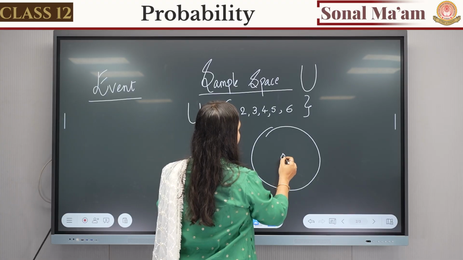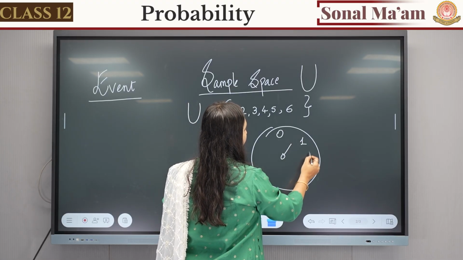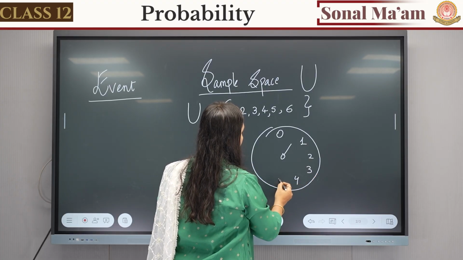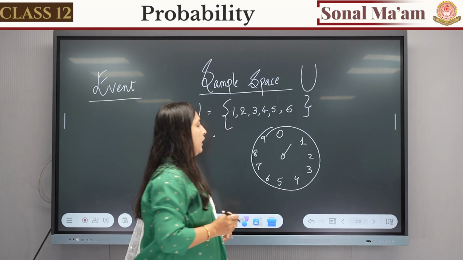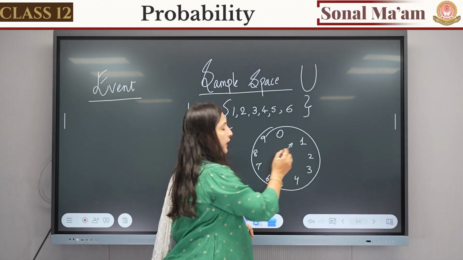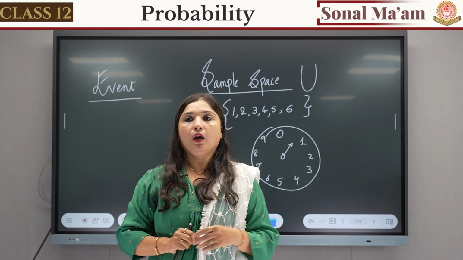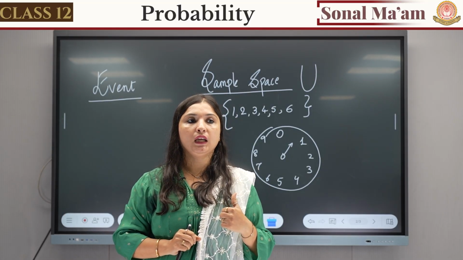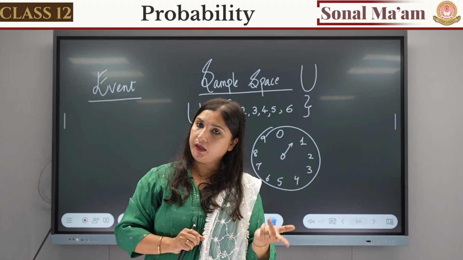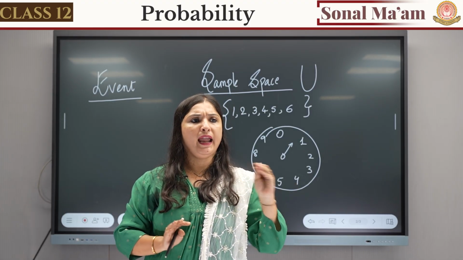Okay, there is a wheel, and we have to spin the wheel. The wheel has the numbers 0, 1, 2, 3, 4, 5, 6, 7, 8 and 9. This is a lucky wheel. When you spin the wheel, the result can be 0, 1, 2, 3, 4, whatever, any number till 9.